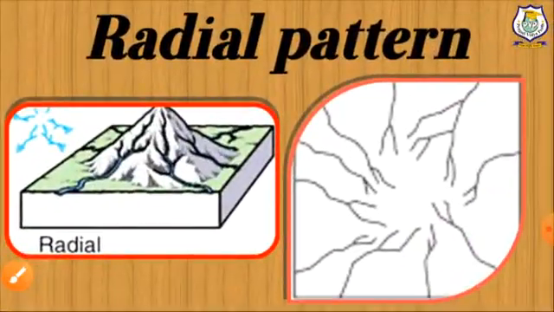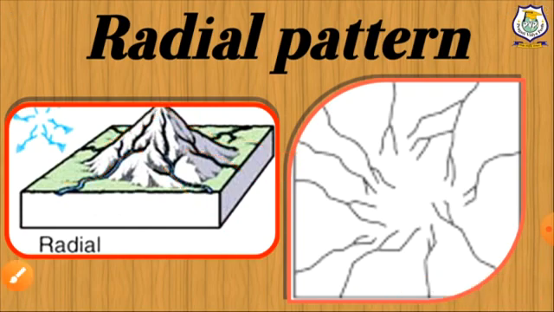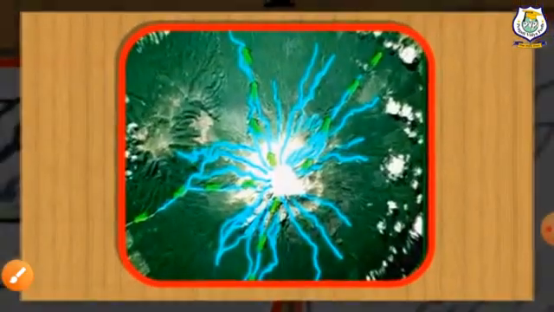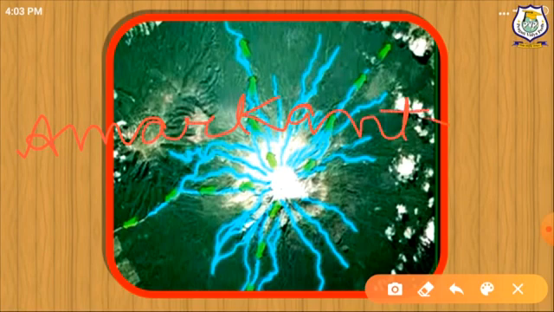Now radial pattern. In this, the streams flow in different directions from a central peak or dome-like structure. Here you can see this dome-like structure. In India, Amarkantak drainage shows the best example of radial drainage pattern.